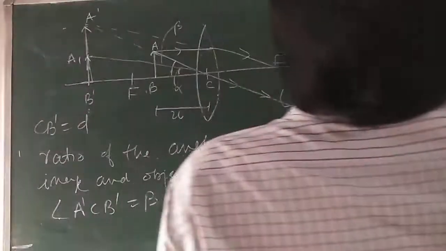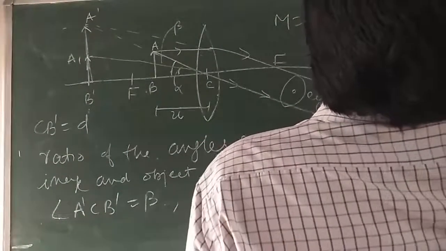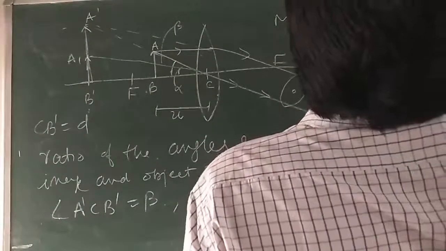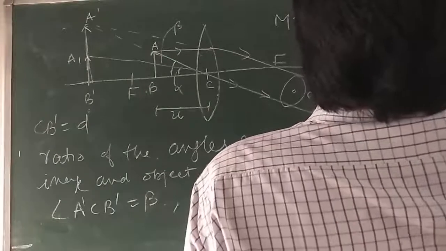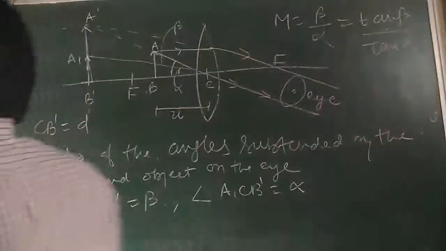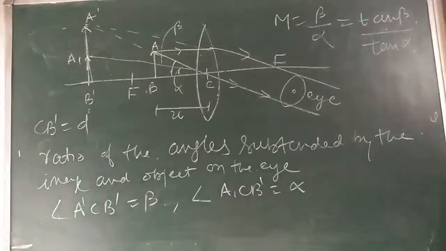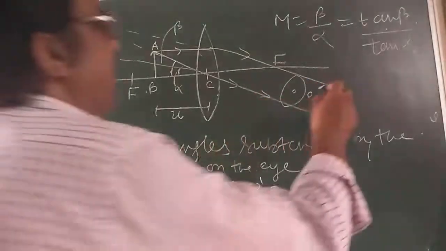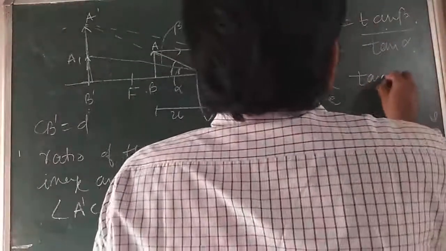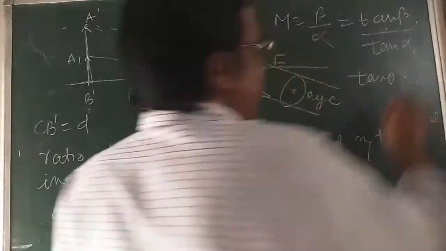If angles are small, I can write tangent of beta divided by tangent of alpha. For small angles, tangent of theta is nearly equal to theta.